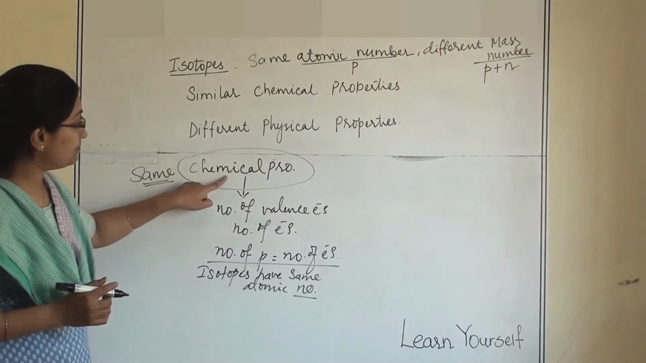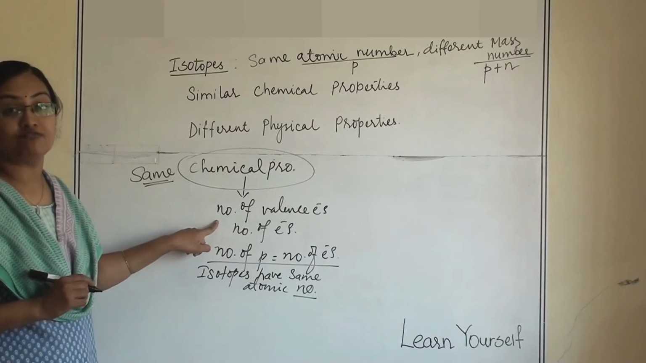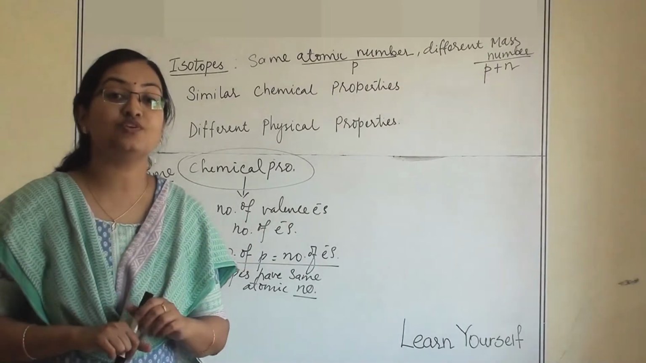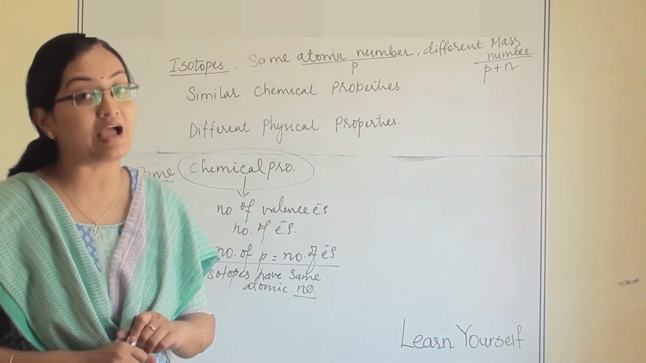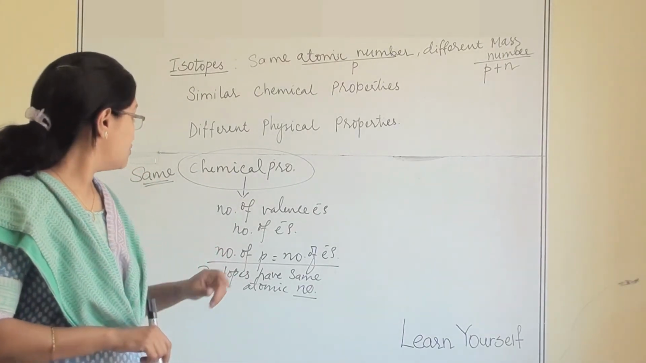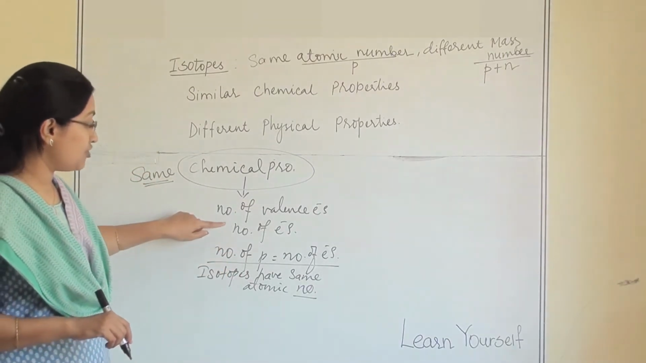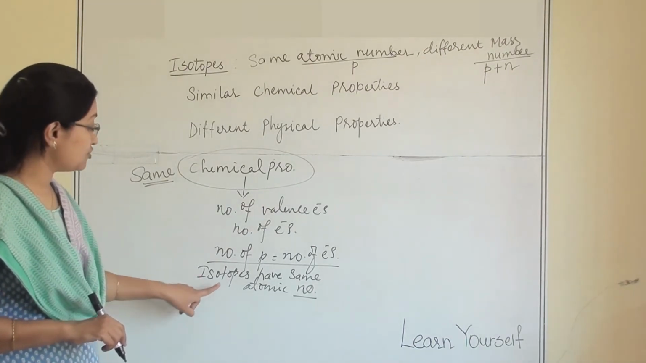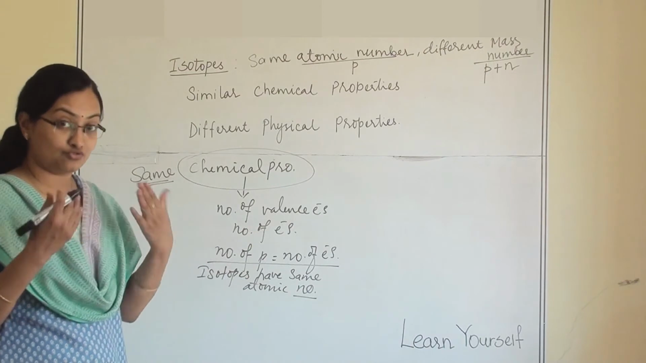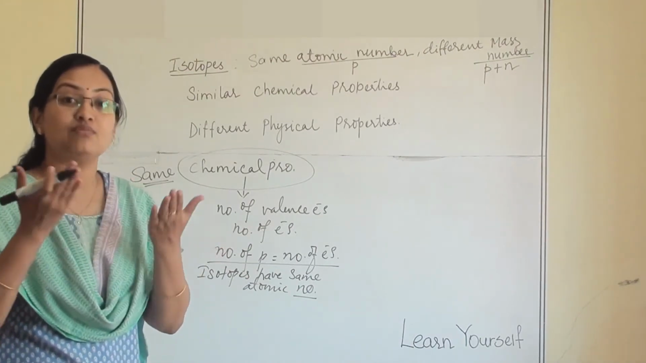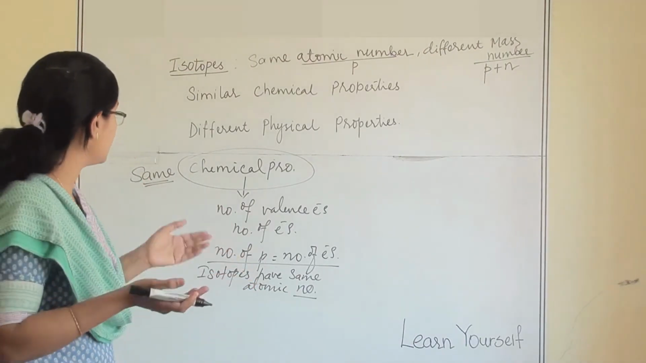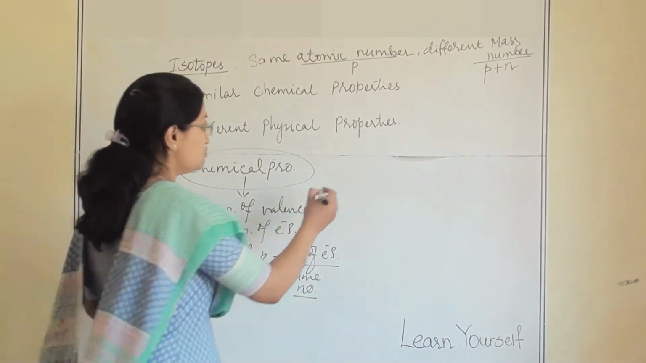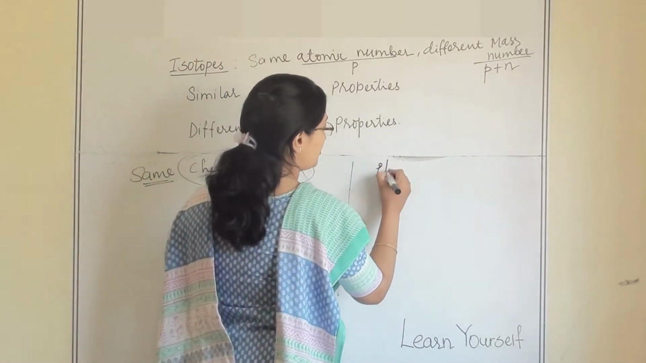Again, chemical properties are based on the number of valence electrons, because valence electrons are the electrons which take part in chemical reactions. The number of electrons is equal to the number of protons. So isotopes have the same atomic number. That means isotopes have the same number of electrons. So that's why they have the same chemical properties. So what about physical properties?